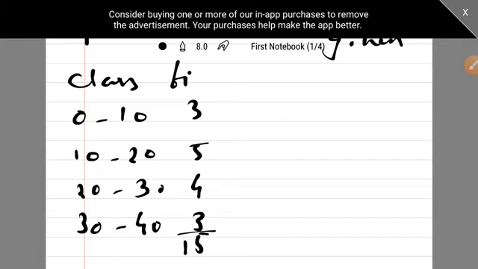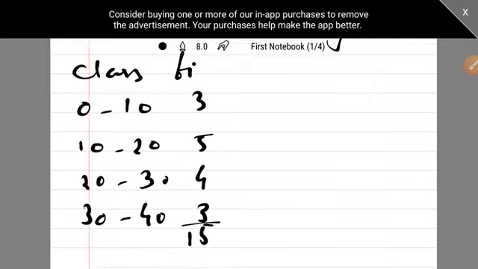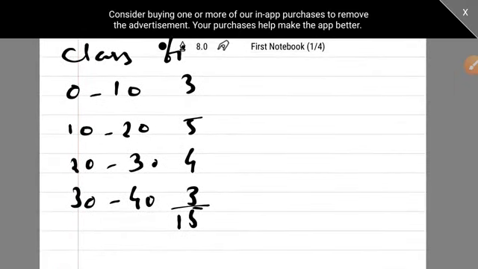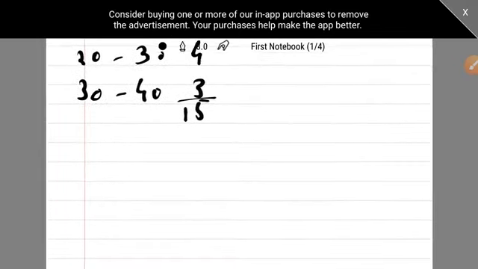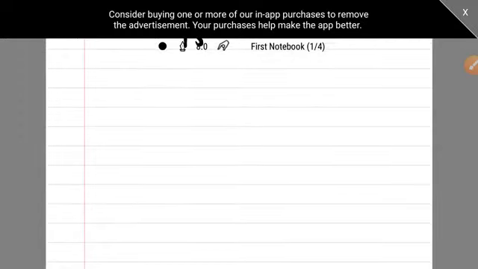So you will be writing a formula for median. Now what is formula for median? You know what is formula for median? Median is value of n plus 1 upon 2 observation.